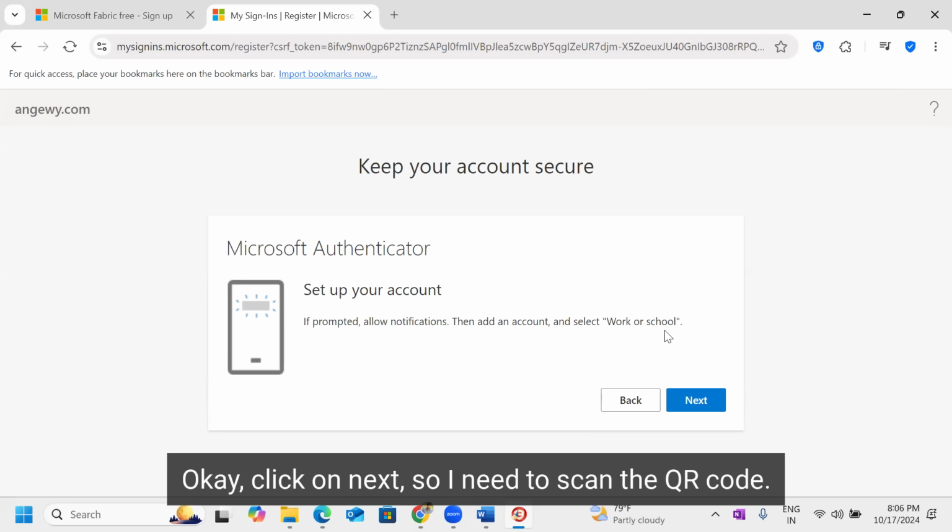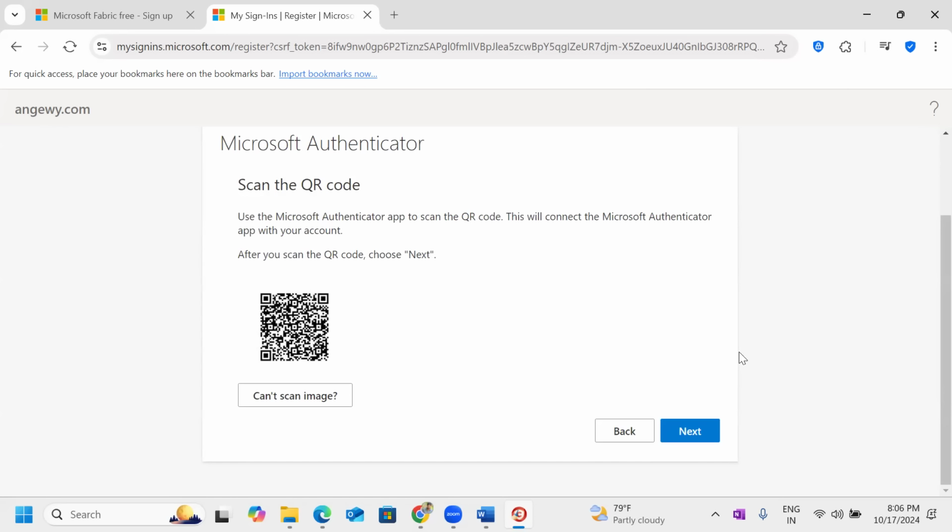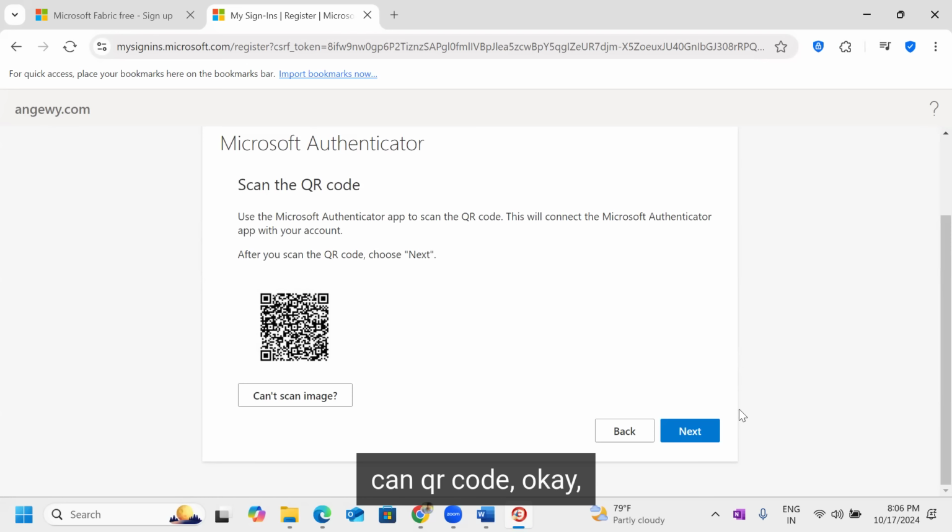Okay, click on next. So I need to scan the QR code. Scan the QR code. Okay, finish. Okay. Click on next.